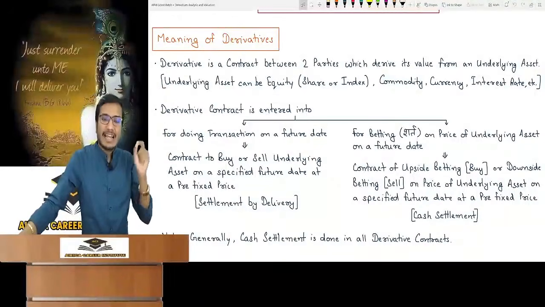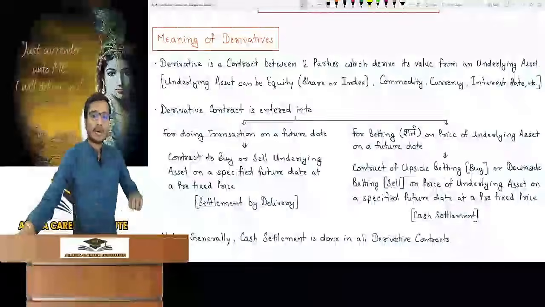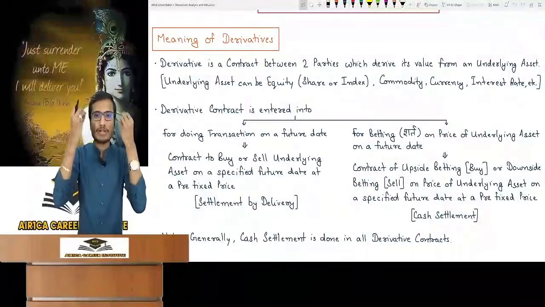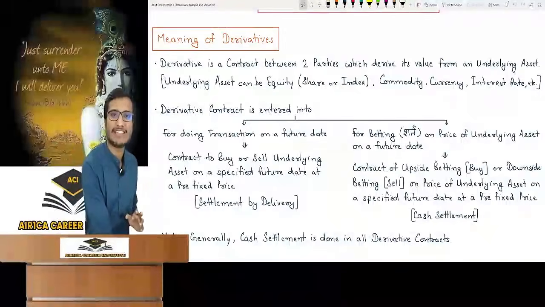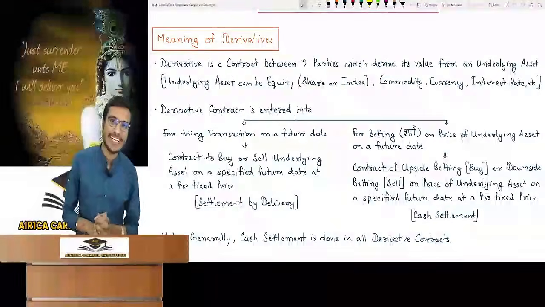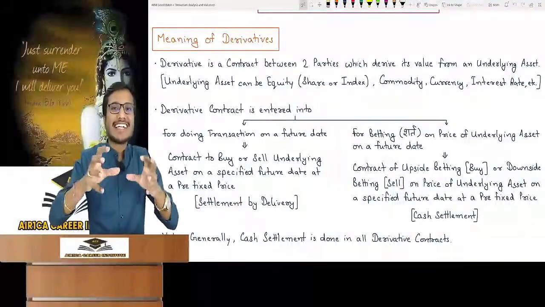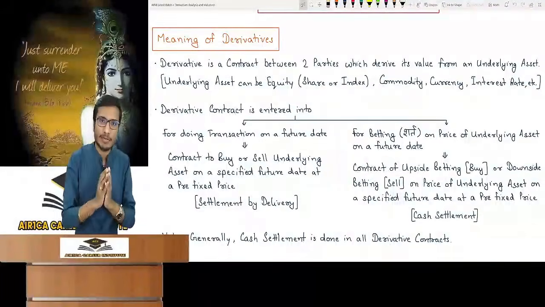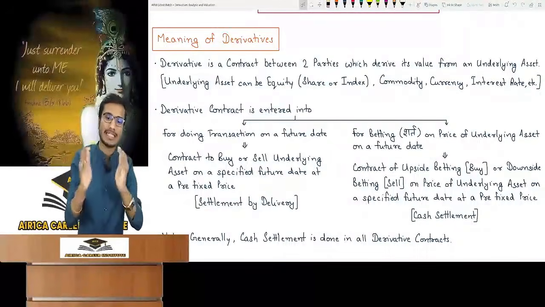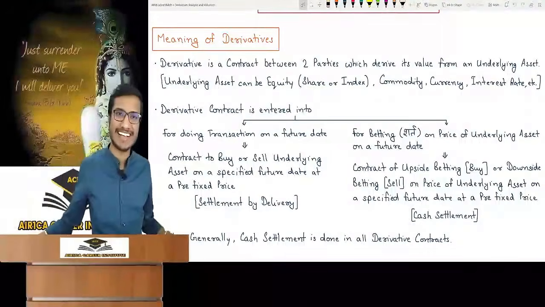So look, underlying asset. According to your syllabus, there are 4 underlying assets you have to focus upon. I have given the example of property, but you can do a derivative contract on anything in this world. First is equity. Equity means share or index. You understand the index, market, Nifty, Sensex. I have told you in portfolio. Revise it. If you don't revise it, then it doesn't matter.